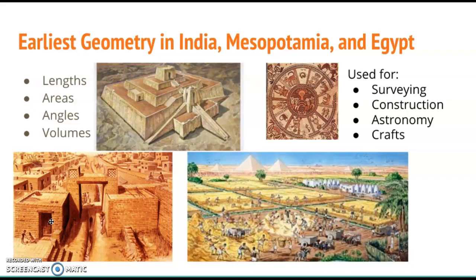in ancient India, in their buildings, and the world's earliest indoor plumbing, as well as things like the observation of astronomy, the stars, and the movement of the heavens through things like the zodiac, all of which are studied and made possible through ancient geometry, as well as things like crafts, things that are built to a specific shape, size, form, and function.